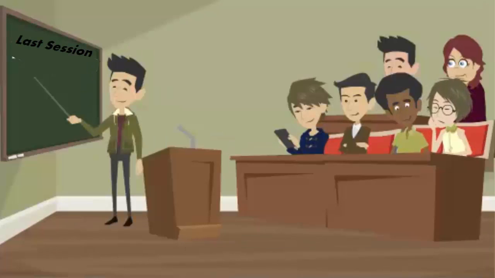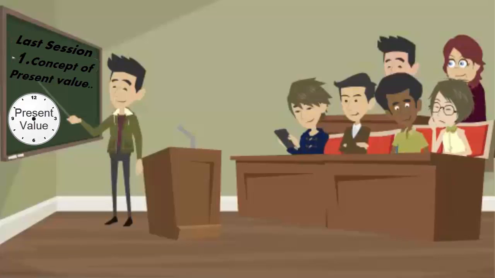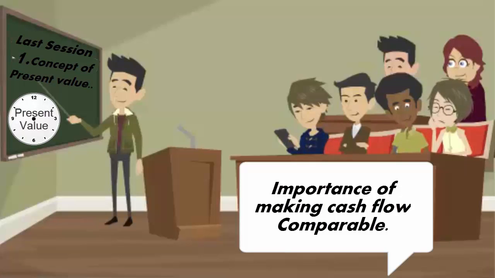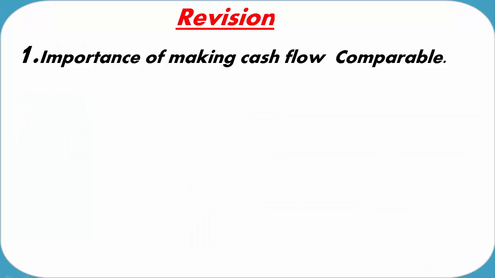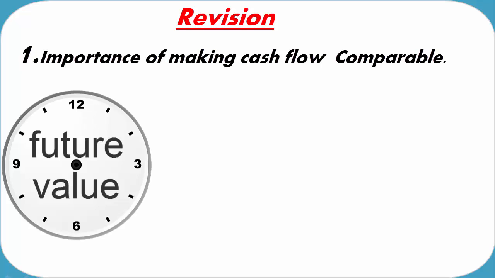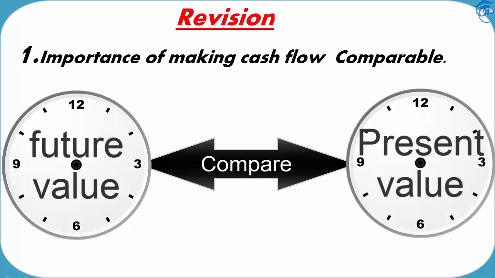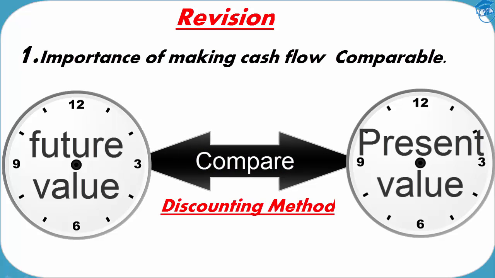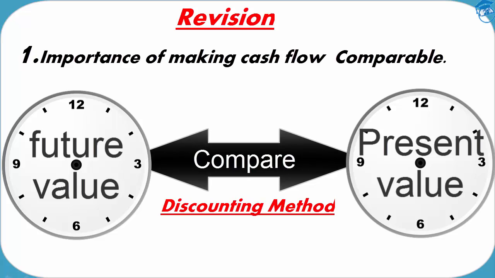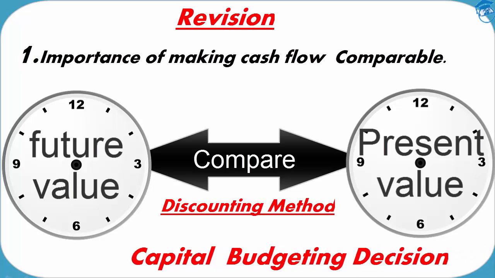During our past discussions on present value, we tried to understand the concept of present value. We tried to understand the importance of making the cash flows comparable across the two time frames, that is, between the future value and the present time period, using the method of discounting. We also tried to understand how exactly this comparability of cash flows has a very important and far-reaching implication on almost all the crucial financial decisions, the most important of them being the capital budgeting decisions.